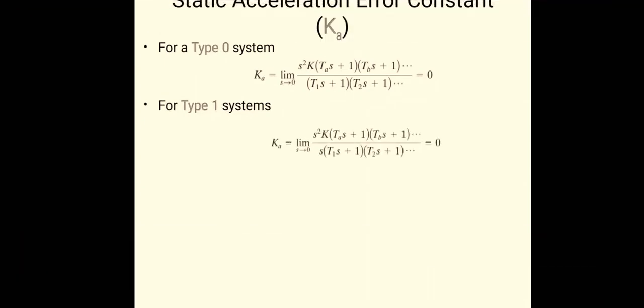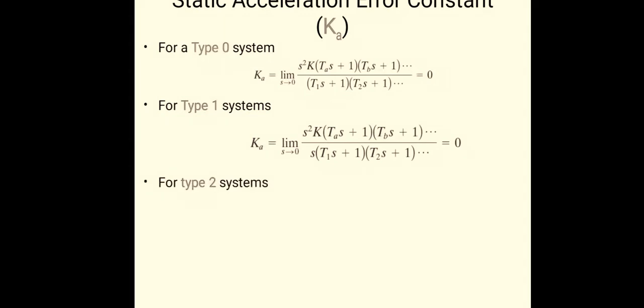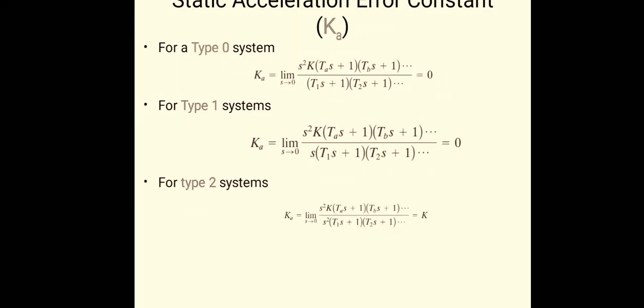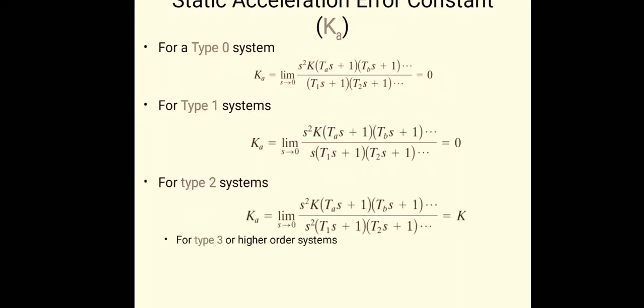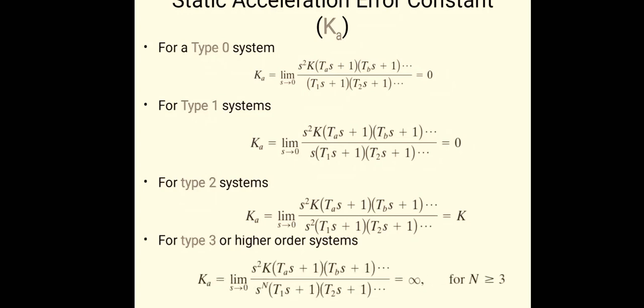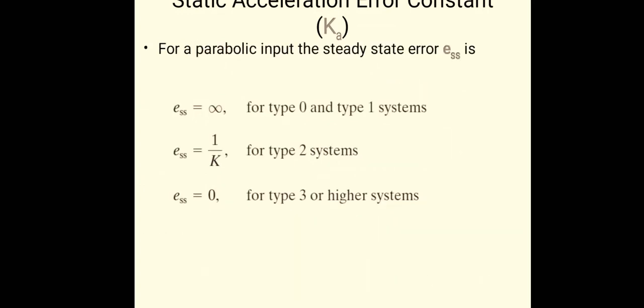For the type 0 system, Ka is 0. For type 1 system, the acceleration error coefficient is 0. For type 2 systems, it is K. So we will get the steady state error for type 0 and 1 as infinity. For type 2, it is 1 by K.